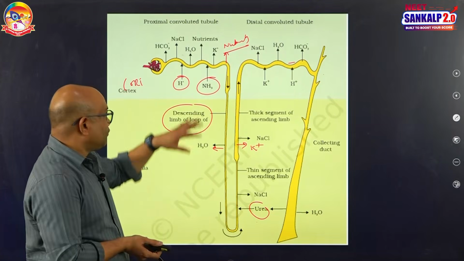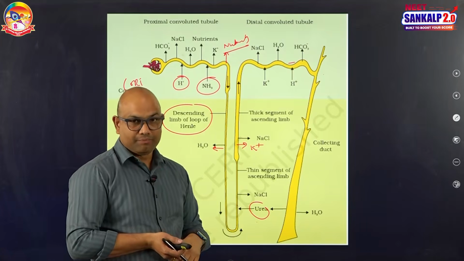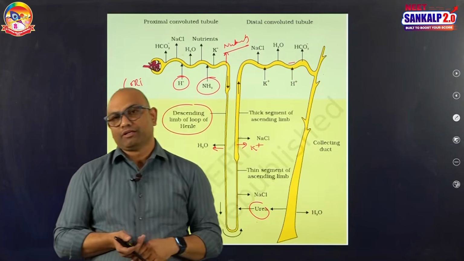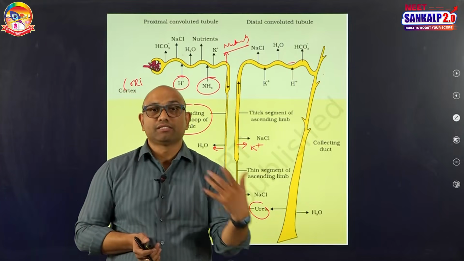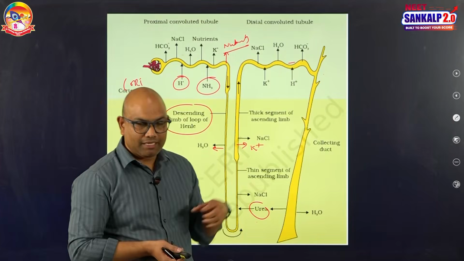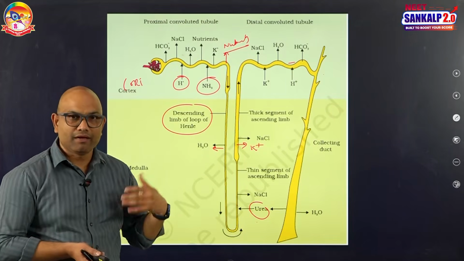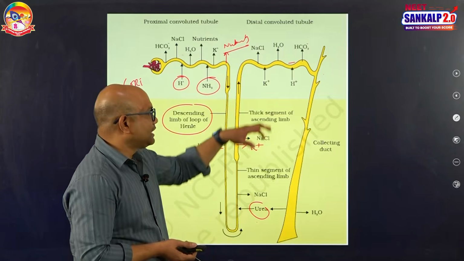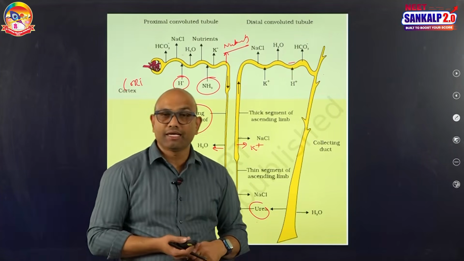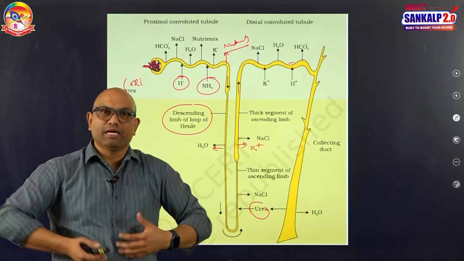Whatever absorption occurred in the PCT is unconditional and mandatory. Without that absorption, our organism cannot survive properly. That is the reason why the absorption happening in the PCT is called obligatory reabsorption. And whatever reabsorption happens in the DCT and collecting duct is called facultative reabsorption. That depends on the body condition.